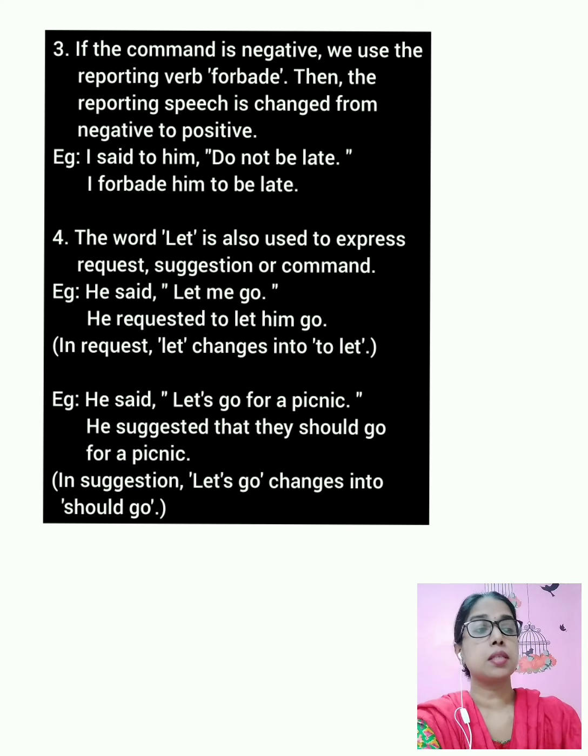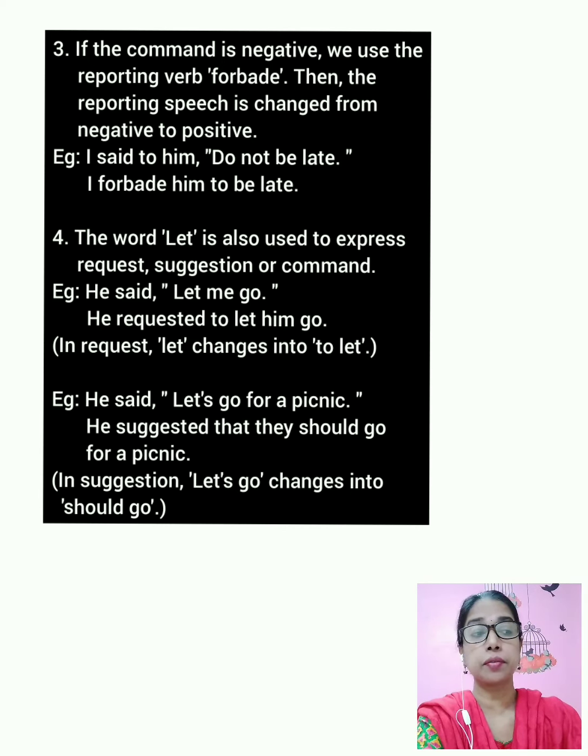If the command is negative, we use the reporting verb forbade. The command means that is the speech. If the reporting speech is negative, then we will be using the reporting verb forbade. When forbade is used as a reporting verb, then remember children that the reporting speech has to be changed from negative to positive. Like in the example you can see, I said to him, do not be late. So here you see the reporting speech is do not be late.